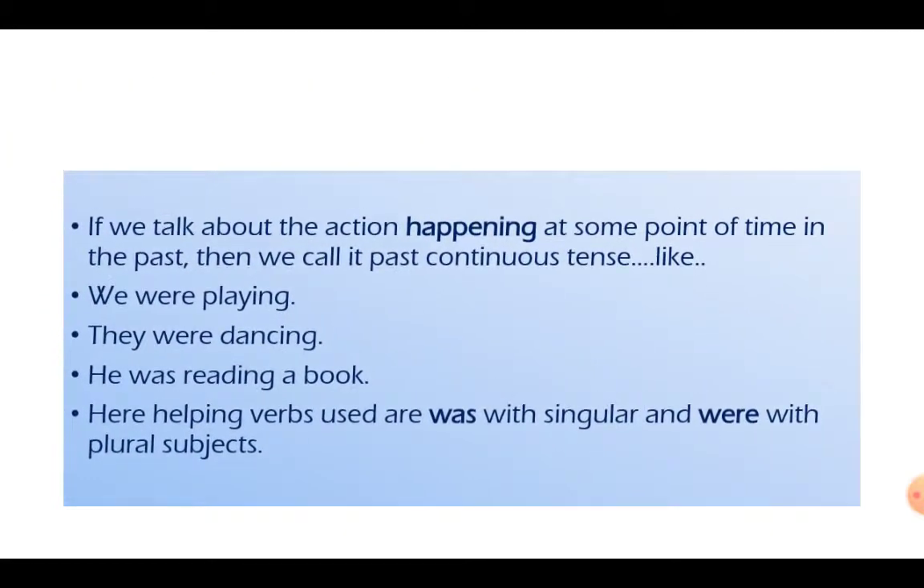But at the same time, if something happened before, in the past, the time of it is over and we are talking about it now, then we'll call it past continuous tense. Here the helping verbs will be was and were. Was with singular and were with plural subjects. Now suppose I say, right now, what were you doing yesterday at 8 o'clock? At 8 o'clock, what was happening? So it will be past continuous tense.